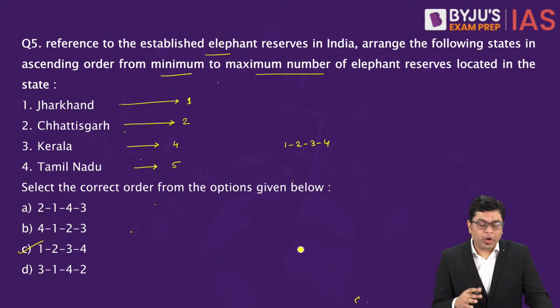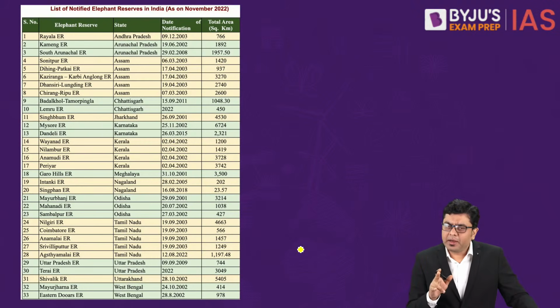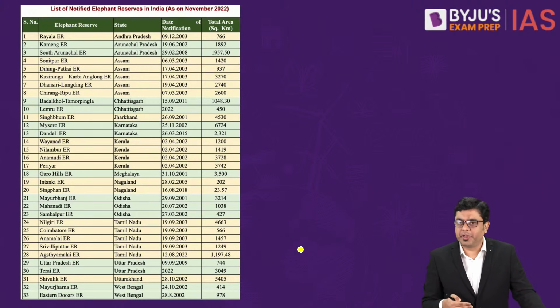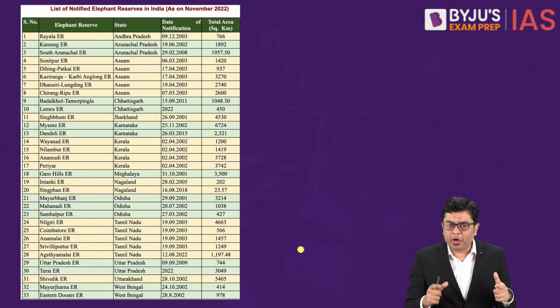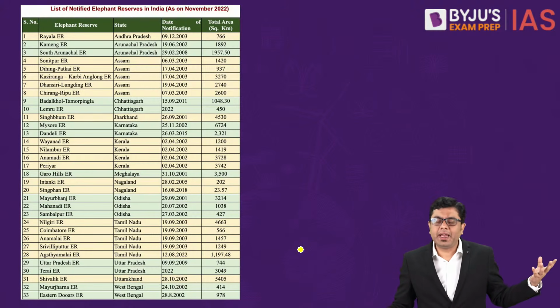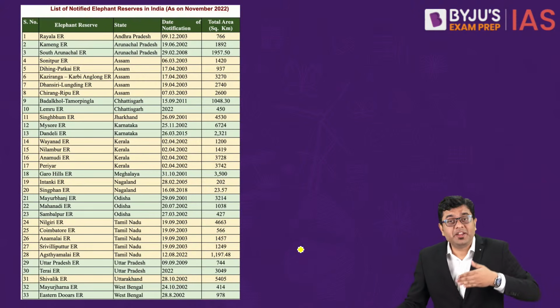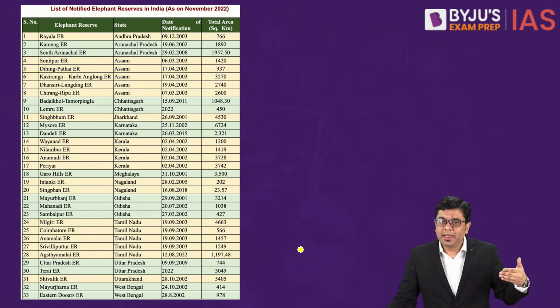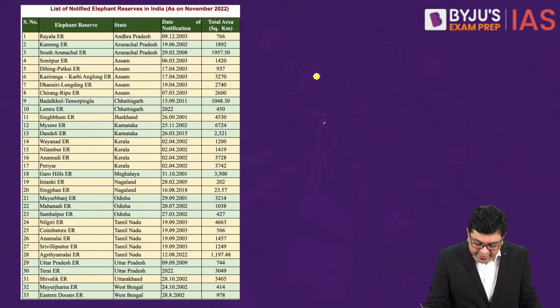Tamil Nadu along with Assam have got a significant number of elephant reserves, that is 5. Now here, a couple of pointers that you should note. Out of the total list of elephant reserves, learning all of them should not be your priority. Because you have 33 elephant reserves and 53 tiger reserves, you will end up trying to learn all of them and not everything will be retained at the end of it. Focus on which ones have been declared latest. In terms of elephant reserves, the latest to be added is the Tarai Elephant Reserve.